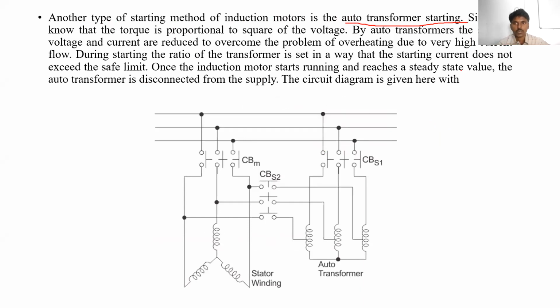So we are providing the pots. By rotating the pot, the voltage is slowly increased from 0 volts, 10 volts, 20 volts, 30 volts, 40 volts, 50 volts, up to 230 volts or up to 440 volts. So by increasing the voltage from 0 to maximum, the current is also limited. The current can be controlled at the time of starting. So this is also one type of starter for starting the induction motor.